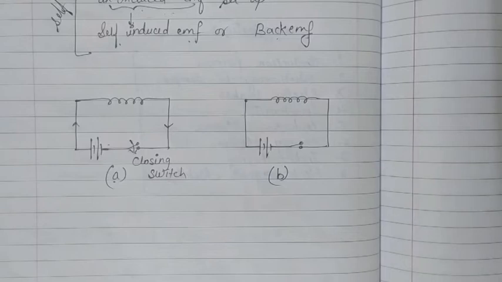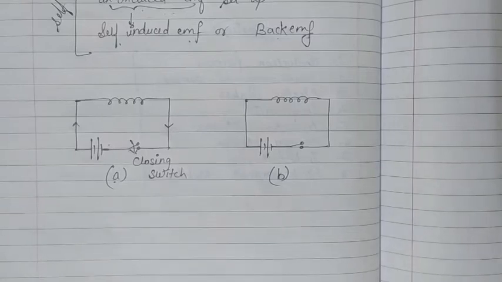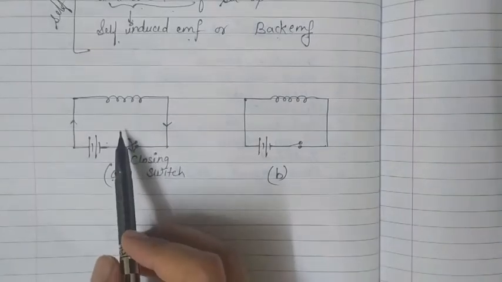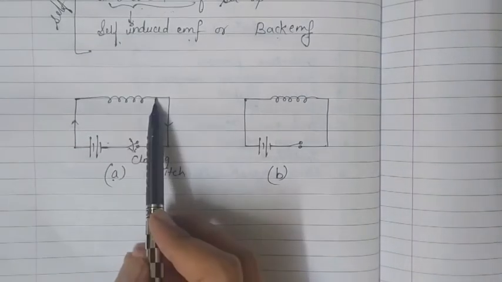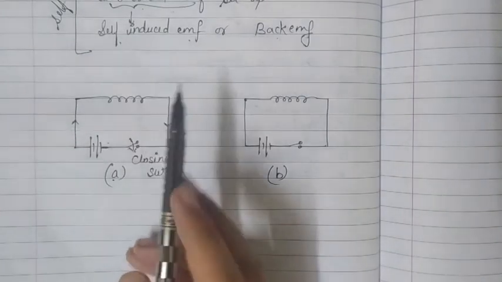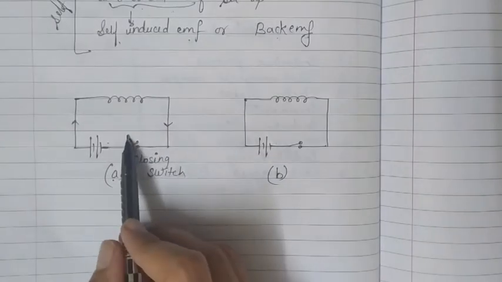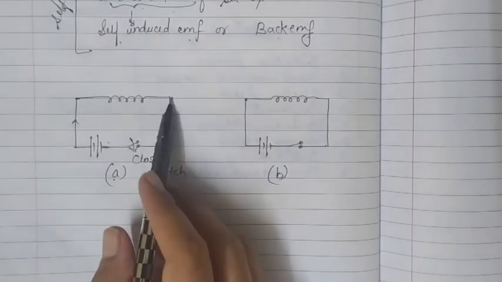But as we close the switch, the current increases in the circuit, and because of that the magnetic flux through this coil also increases, right? Initially when this switch was open, there was no current, no magnetic flux.